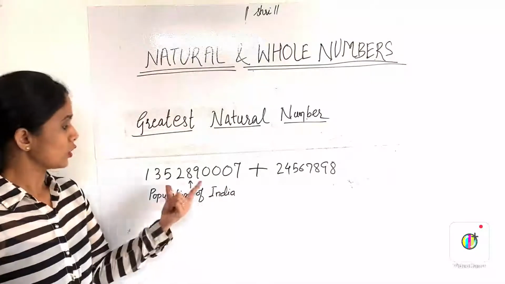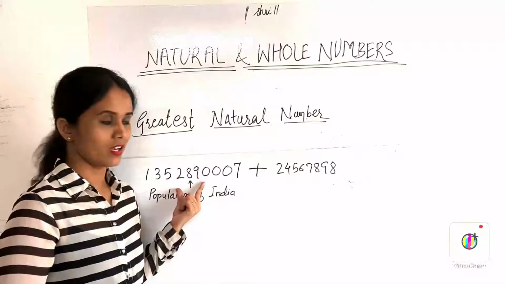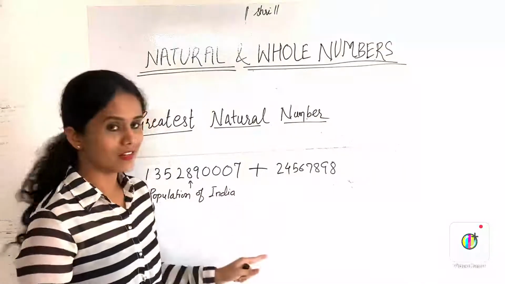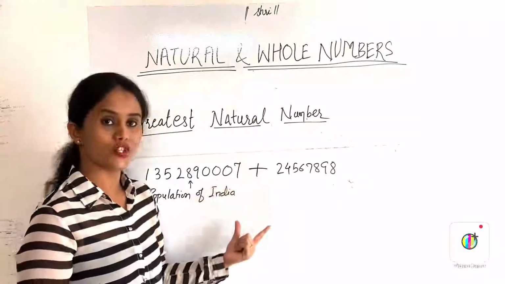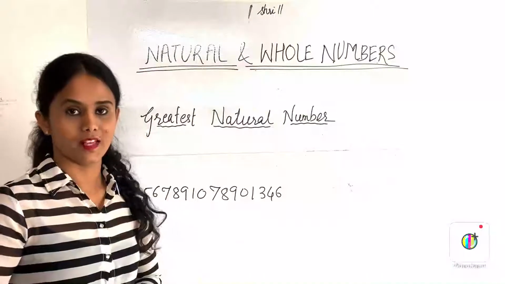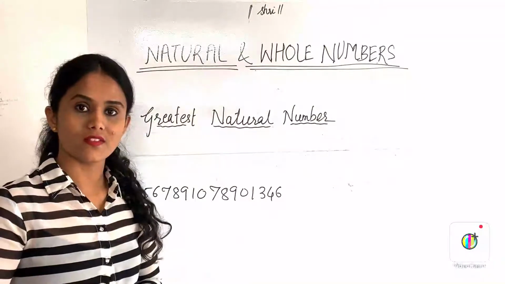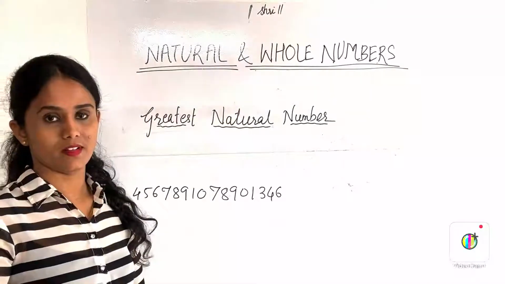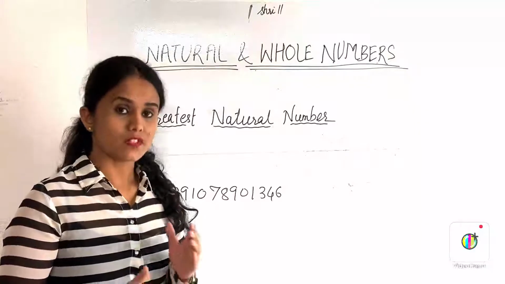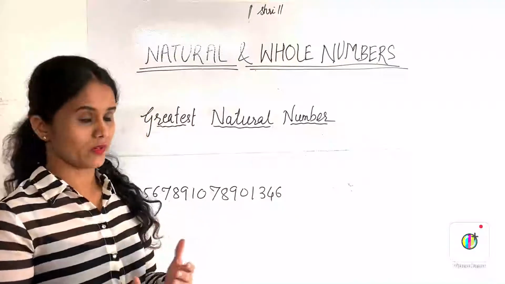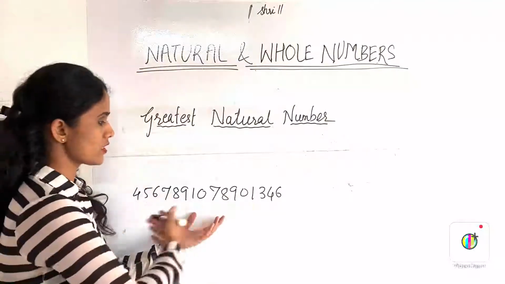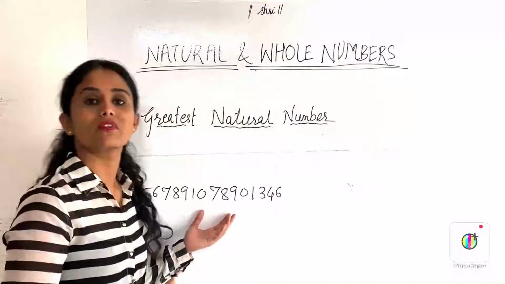Which means, though this number is already large, if you add any other number to this, you will always get the larger number. So the answer of this should be the larger number than this. Let's consider another example, like number of stars in the sky. They are too numerous. It's difficult to count them, but there will be some number to them, right? Suppose you are able to count those numbers and write it in some form like this. This is just for an assumption. I have just written some large number to represent the number of stars in the sky.